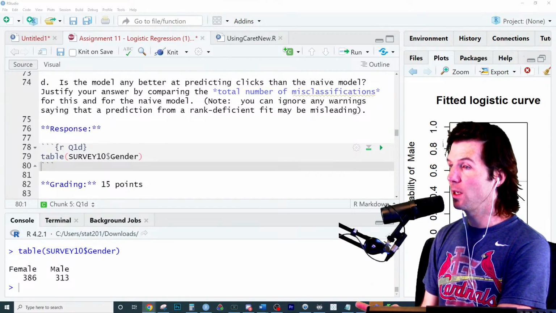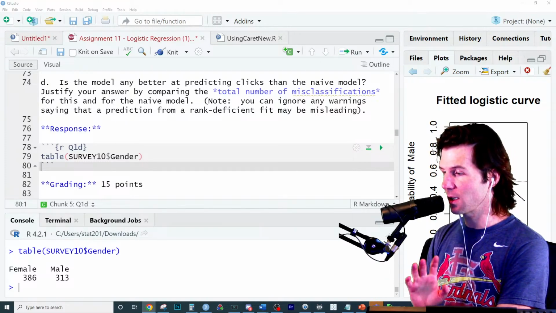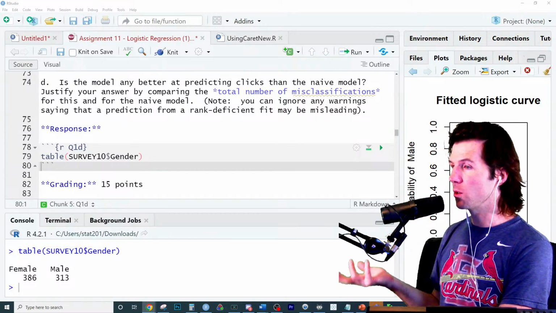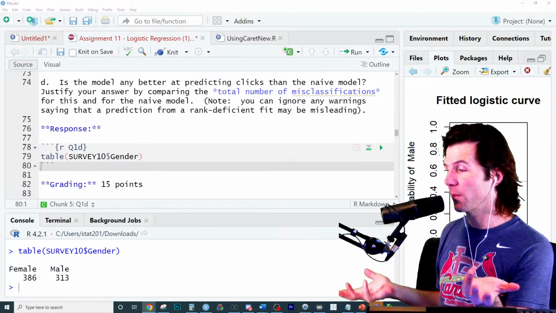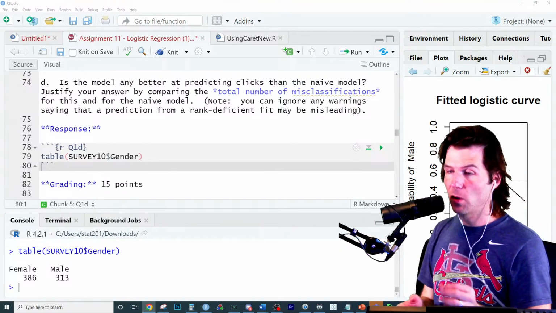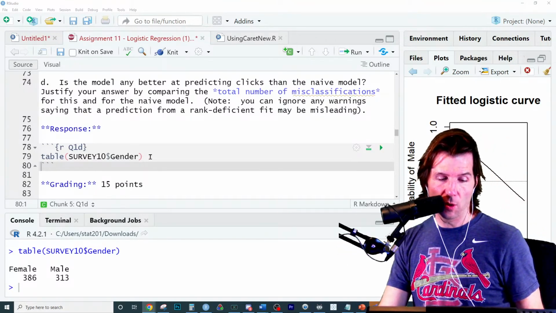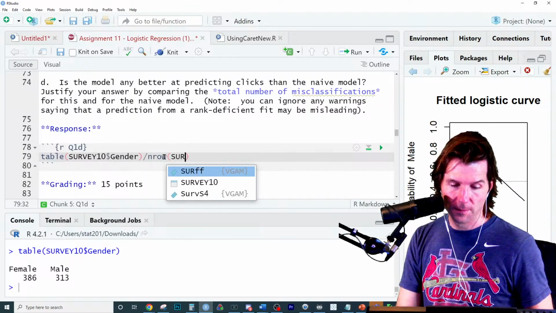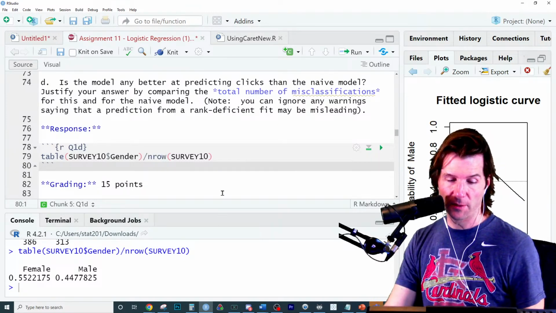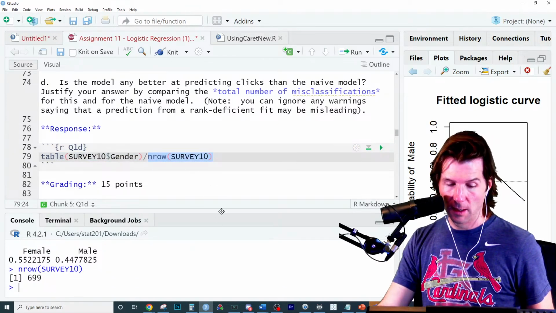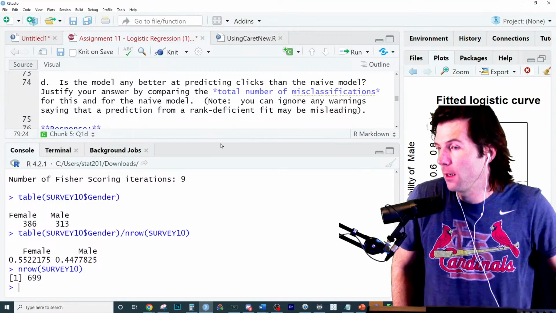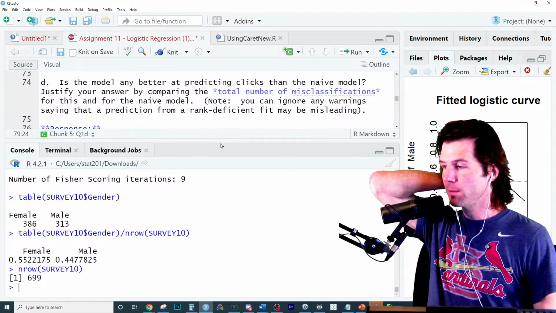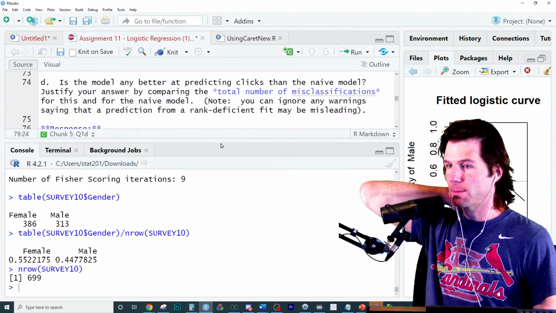The naive model doesn't use any of the X's. Does that make sense? The naive model uses none of the X's. You're just saying most people are female, which is the Y variable, so I guess everybody's female. So how many people would you get wrong out of the total if you use the naive model? Can you solve the mathematics? What percent would you get wrong, which is the misclassification rate?